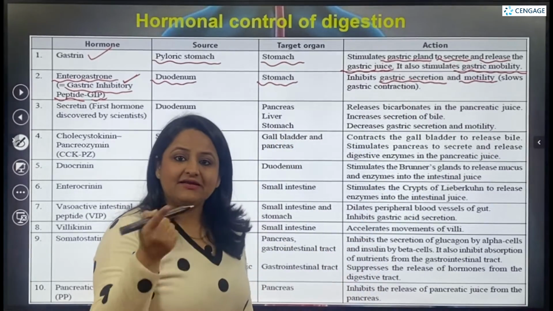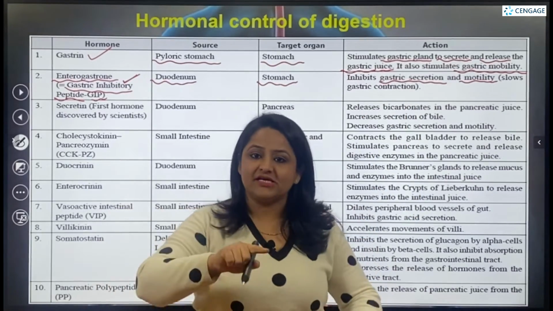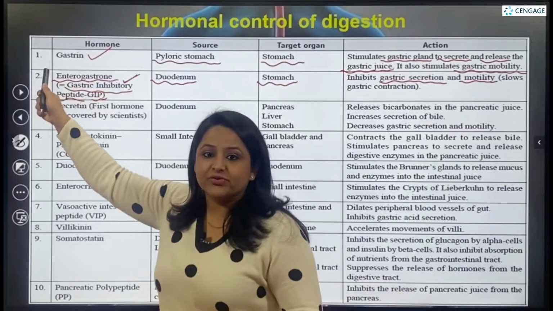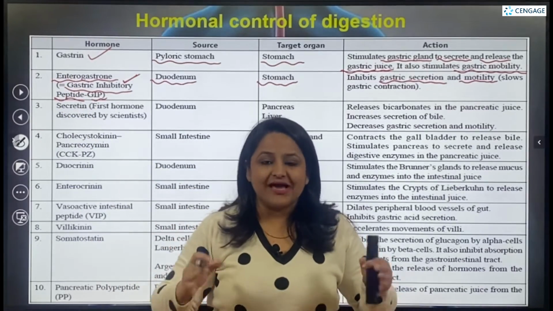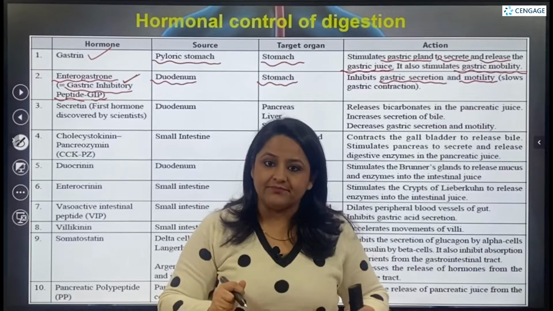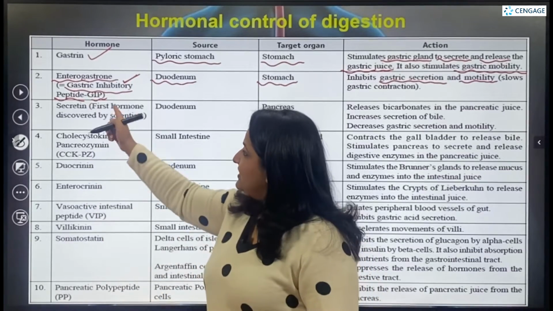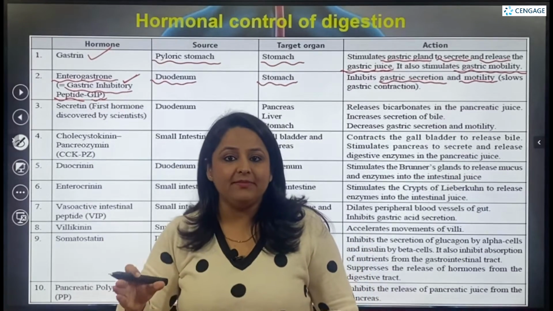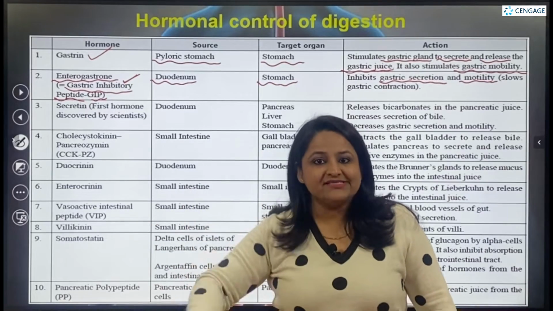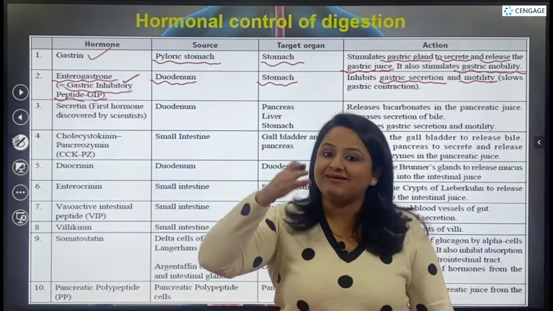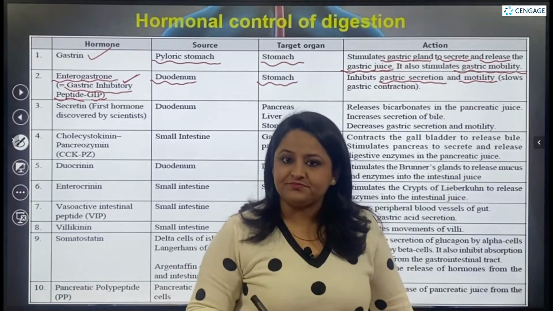So we can say that it is playing an antagonistic role to what gastrin is doing. Gastrin was increasing the secretion of gastric juices as well as the gastric motility, whereas this hormone, GIP, gastric inhibitory peptide, also known as enterogastrone, is going to suppress the release. It is going to act as an antagonistic hormone.